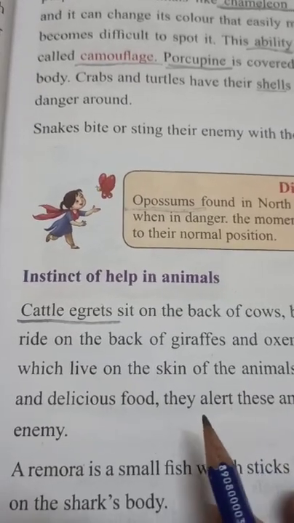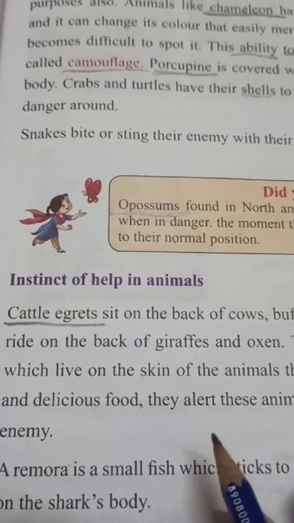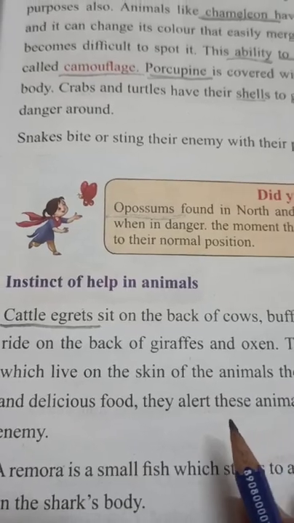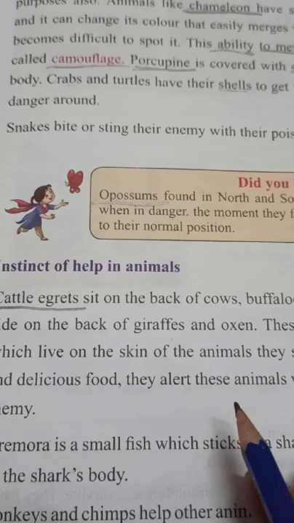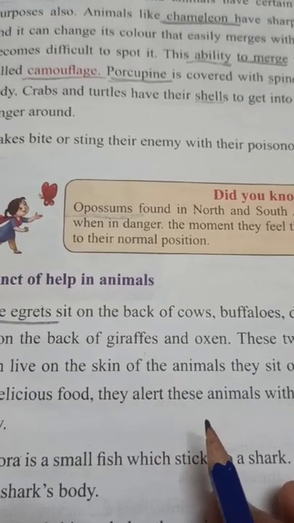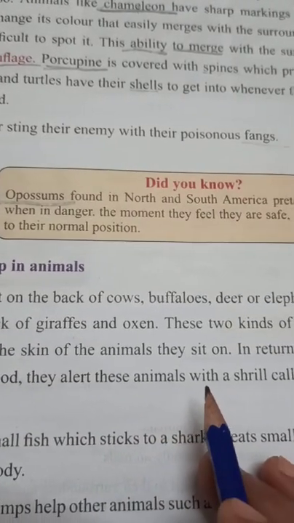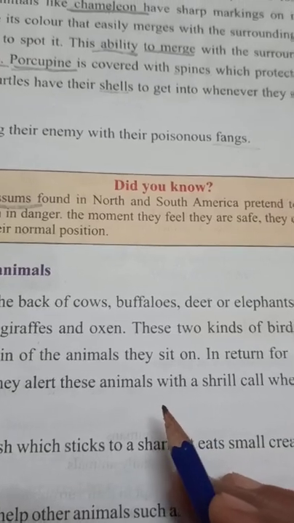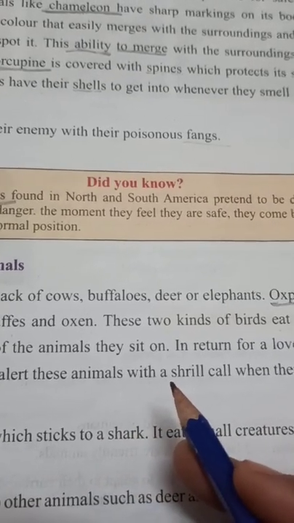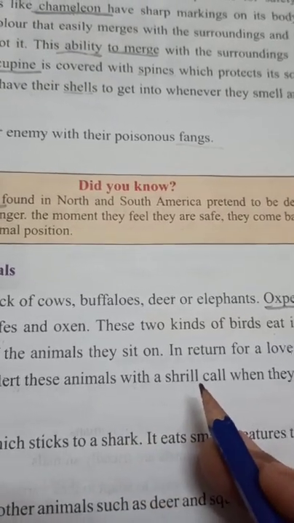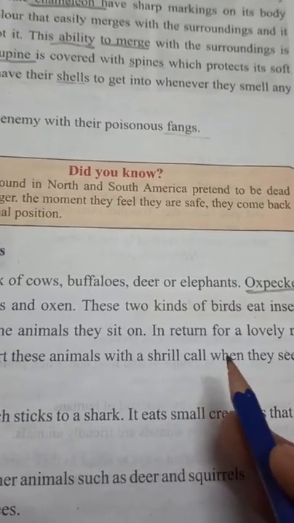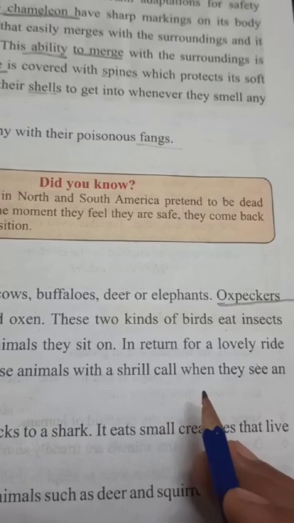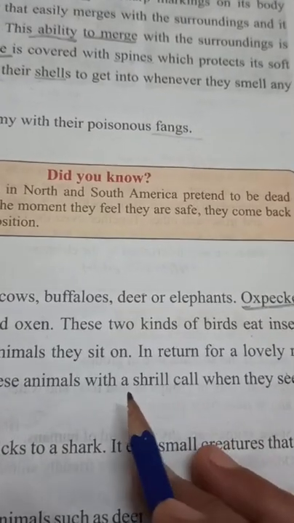Okay, and in turn, what are they giving to those animals? When the birds are watching some kind of danger for these animals, just like when some other animal can come in front of them or is coming near them, they start shrilling.